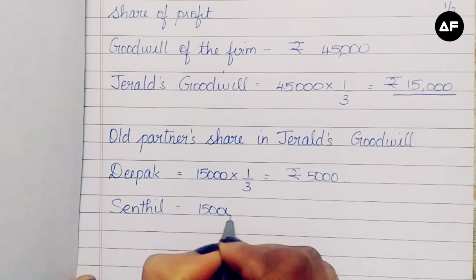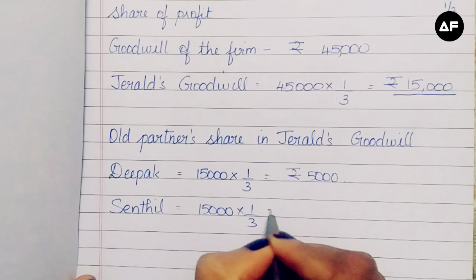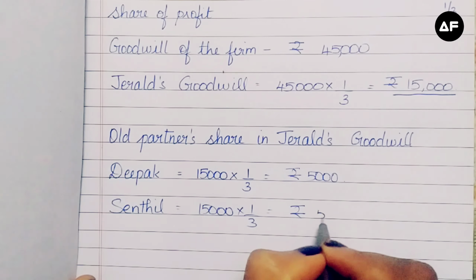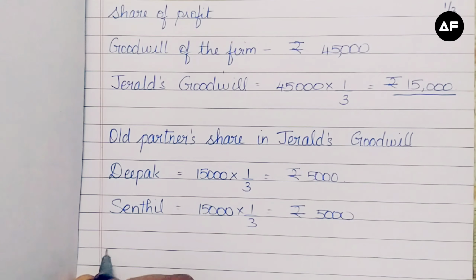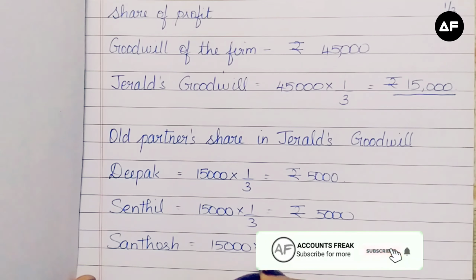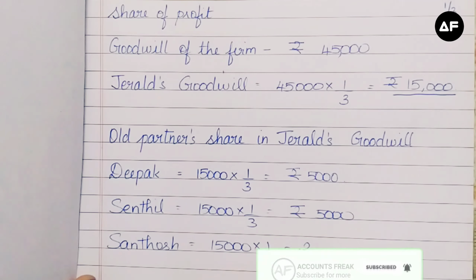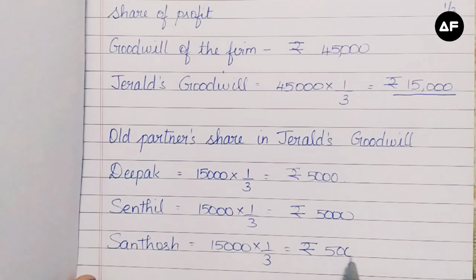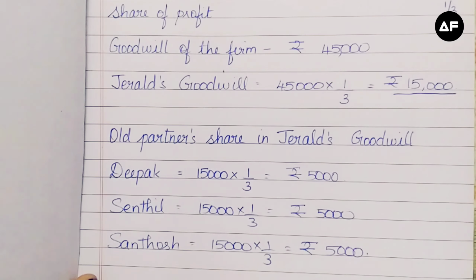So 15,000 into 1/3, which is the same rupees 5,000. Likewise for Santosh also, 15,000 into 1/3, which is rupees 5,000. If you have the knowledge, you can directly divide this 15,000 by 3 and give 5,000 to each of the partners. This 5,000 is going to be recorded in the journal entry.